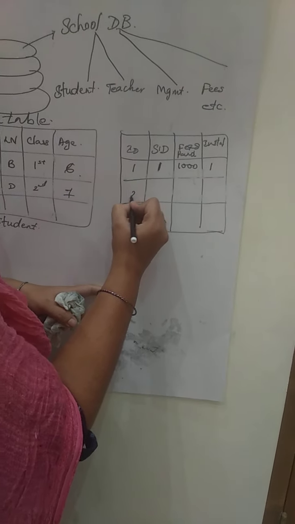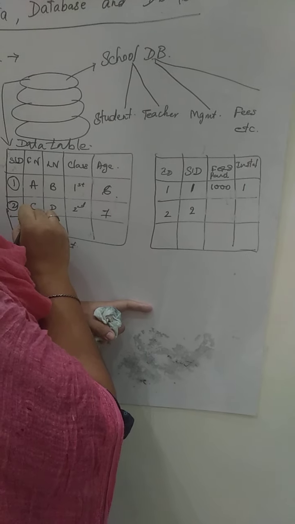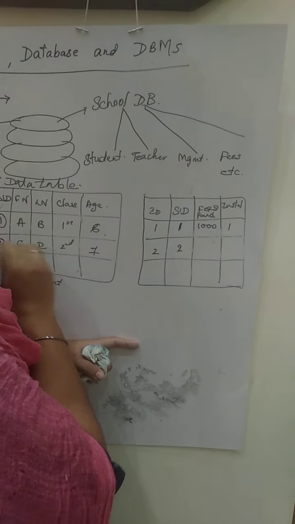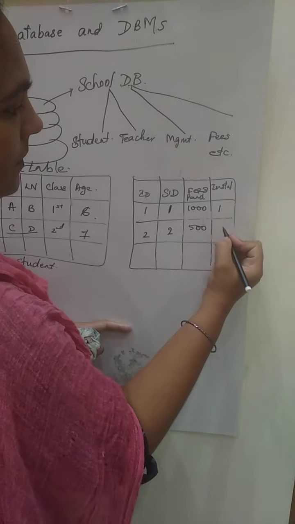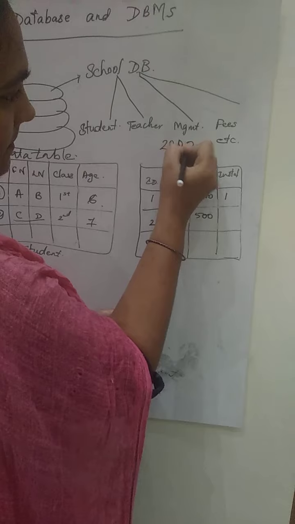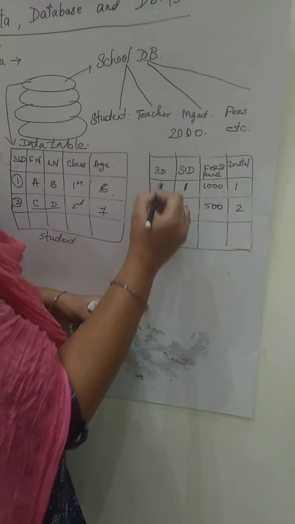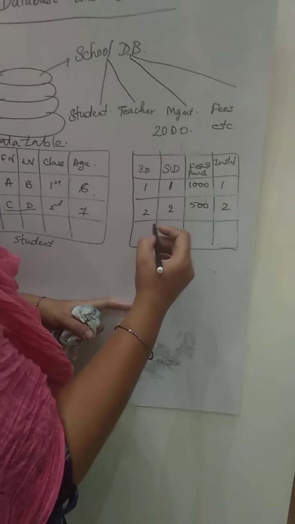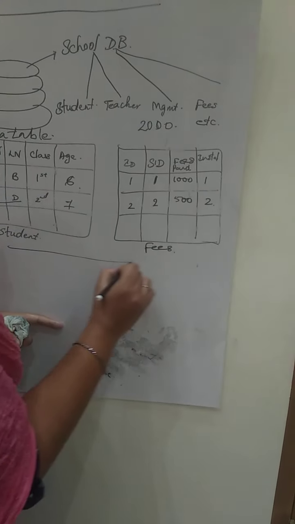Next take the student CD. His register number is 2 and he has paid 500 rupees. Total they have to pay around 2000 for their school. So with this, the management will know the remaining fees that the student has to pay using the fees table and the student table.